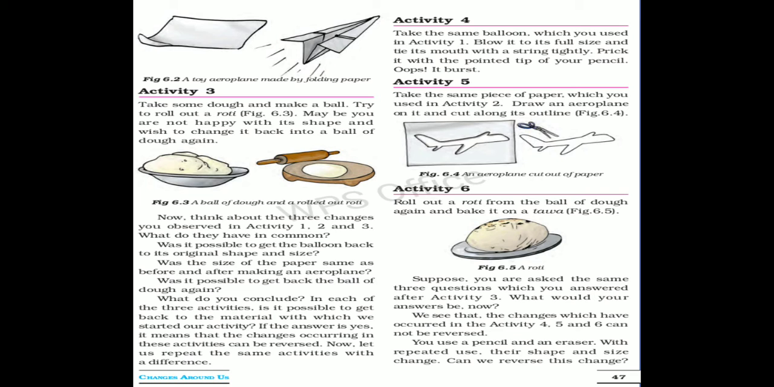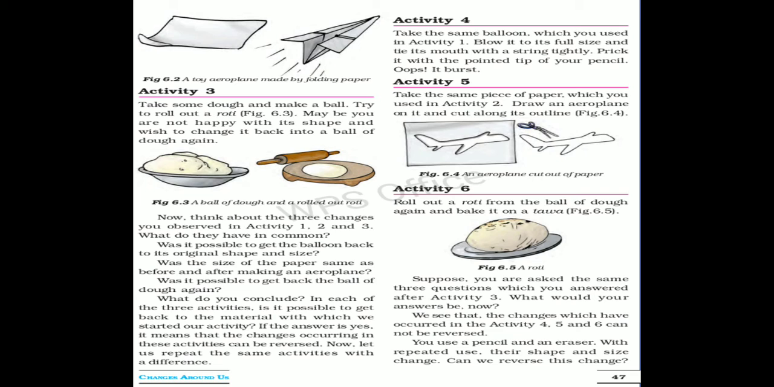The second example, where we made a toy aeroplane. We again take the sheet of paper. This time we cut the sheet of paper into the shape of an aeroplane. So the cutting of paper is an irreversible change. After sticking it also, we cannot get the original paper. Now see activity 6.